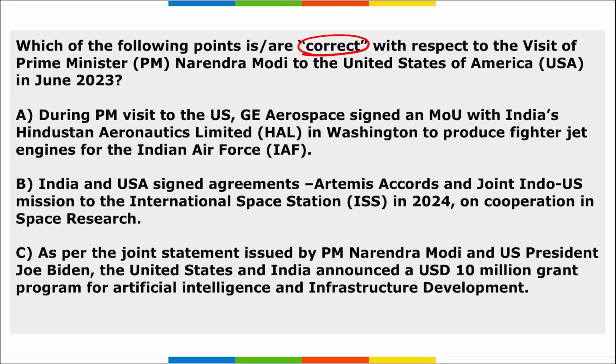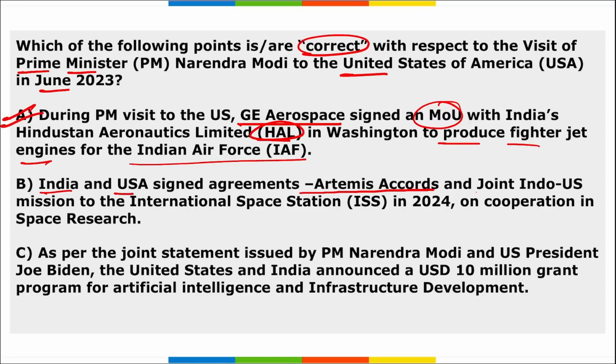Next, which among the following is correct with respect to Prime Minister Narendra Modi's visit to the USA in June 2023? We have discussed this topic multiple times. During this visit, GE Aerospace signed an MOU with India's HAL in Washington to produce fighter jet engines for the Indian Air Force. So option A is correct. B, India and the USA signed the Artemis Accords, and a joint Indo-US mission to ISS in 2024 on cooperation in space research. Both nations will be sending astronauts to the International Space Station in 2024.